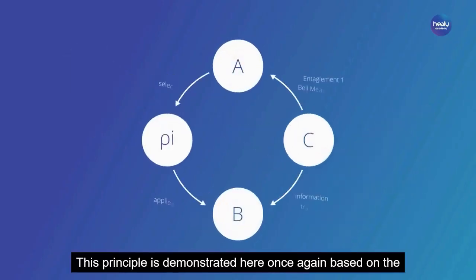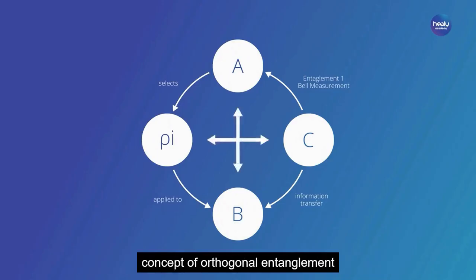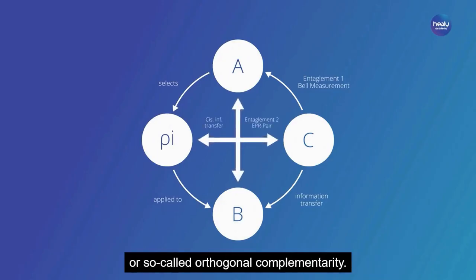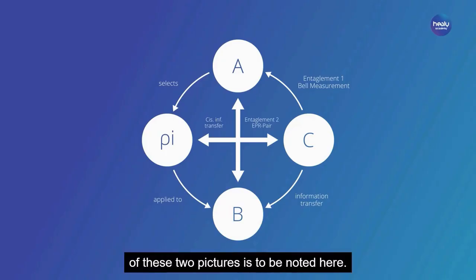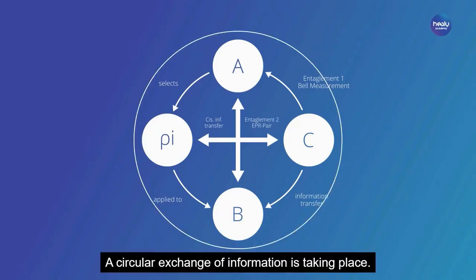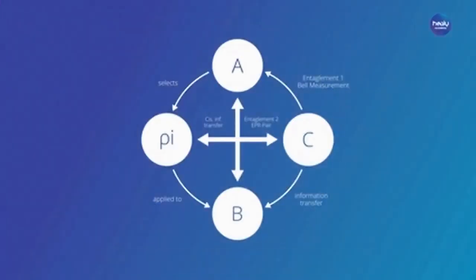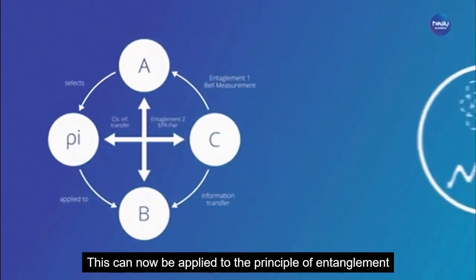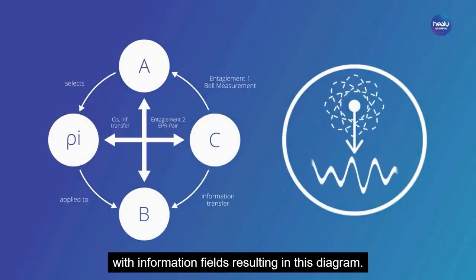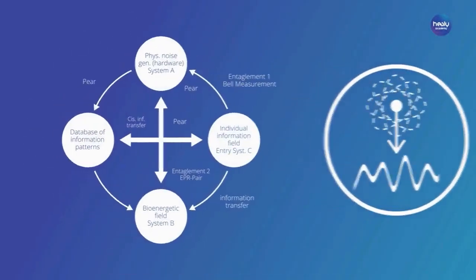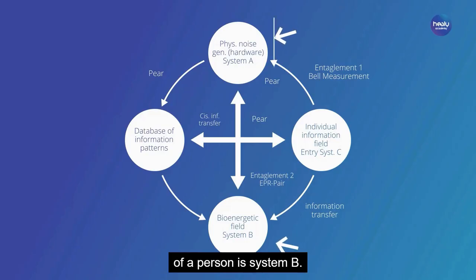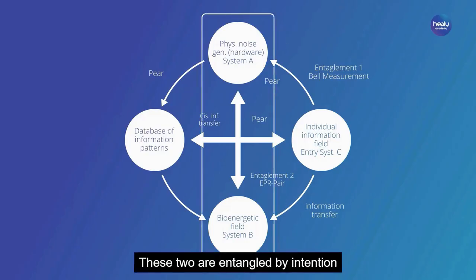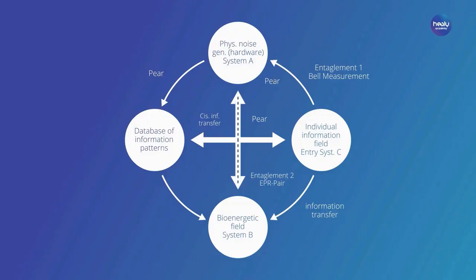This principle is demonstrated here once again based on the concept of orthogonal entanglement, or so-called orthogonal complementarity. The structural equality of these two pictures is to be noted here. A circular exchange of information is taking place. This can now be applied to the principle of entanglement of a noise generator with information fields, resulting in this diagram. The physical noise generator is system A, while the bioenergetic field of a client, of a person, is system B. These two are entangled by intention as a so-called EPR pair.